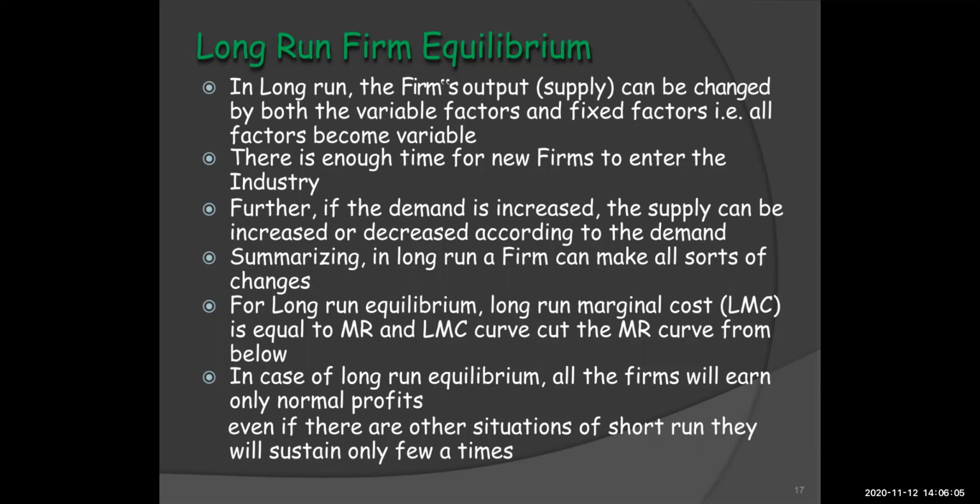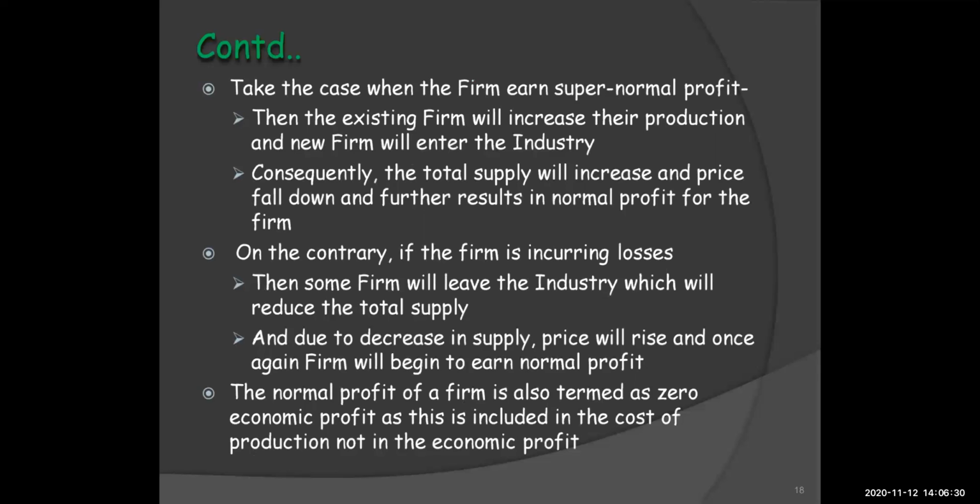For long run equilibrium, long run marginal cost is equal to MR, and the long run marginal cost curve cuts the MR curve from below. In long run equilibrium, all the firms will earn only normal profit. Situations of supernormal profit or losses will sustain only for a short time.